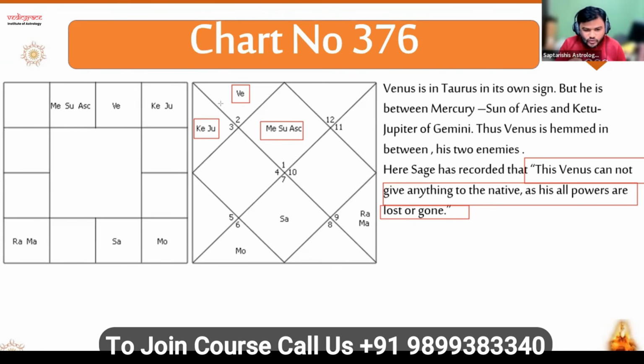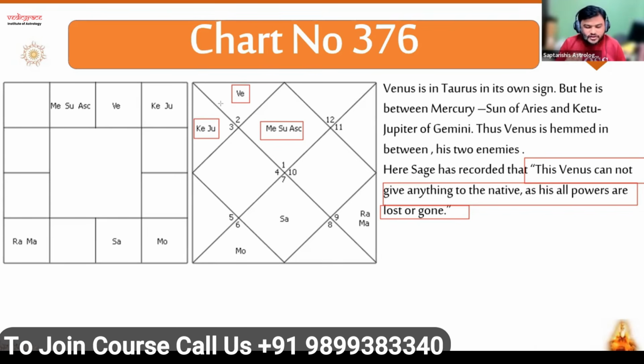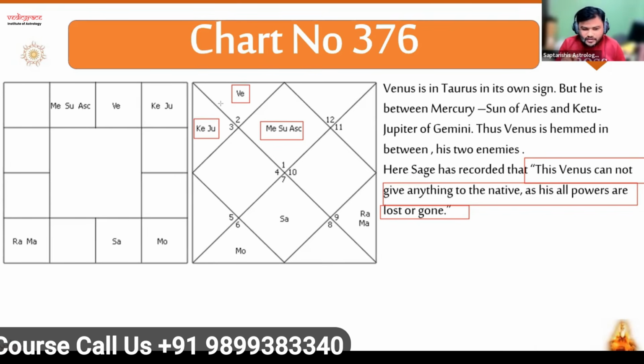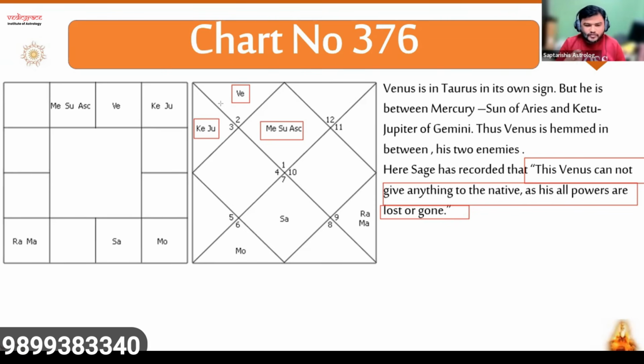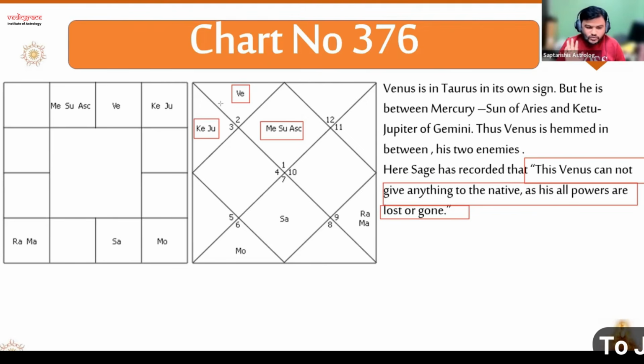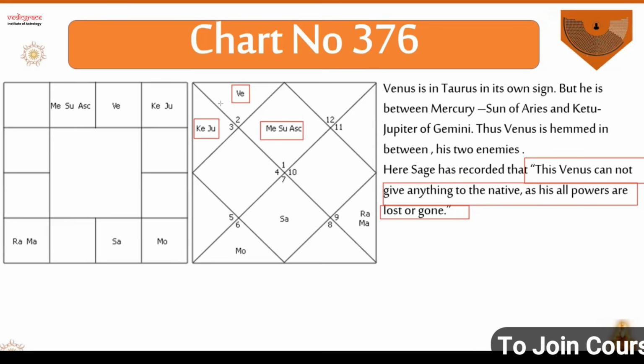Again, one more point I am adding here. In Vedic, when we use Pap Kartari and Shubh Kartari, some people take natural malefic benefit, and some people take functional malefic benefit. But here Nadi says no, use the friends and enemy planets.